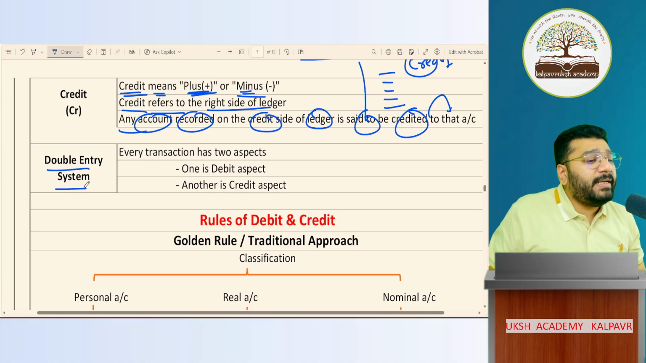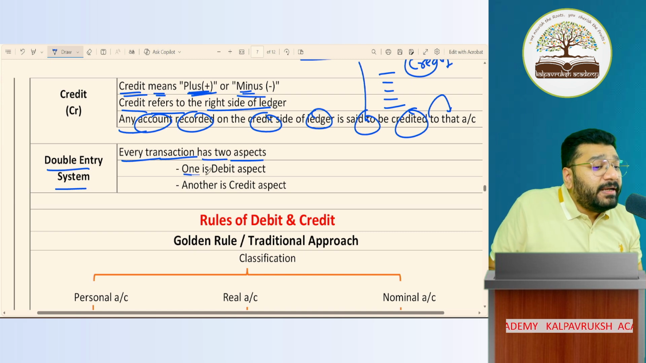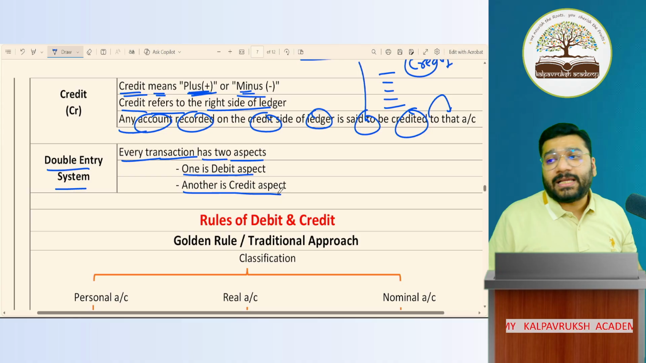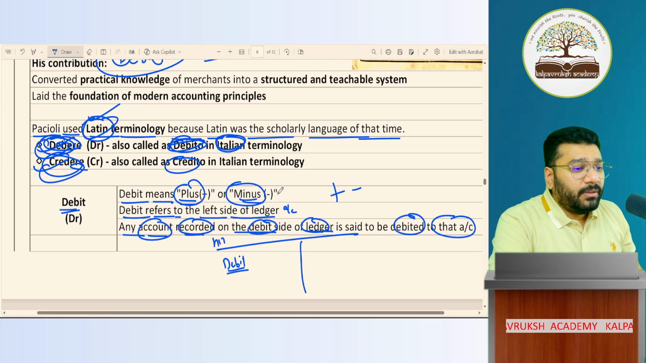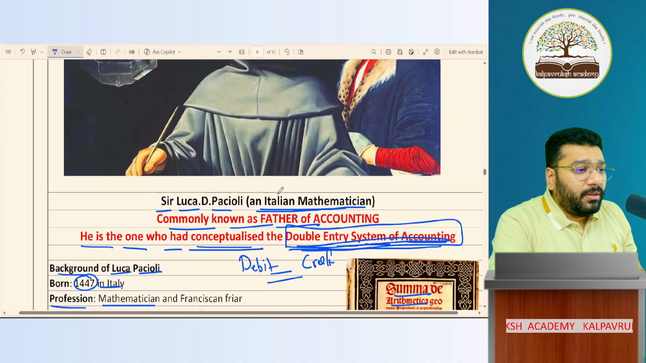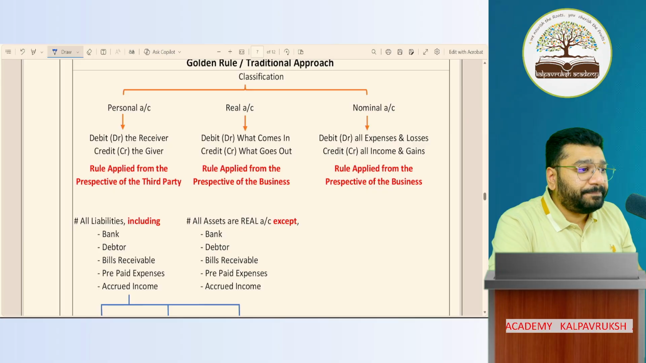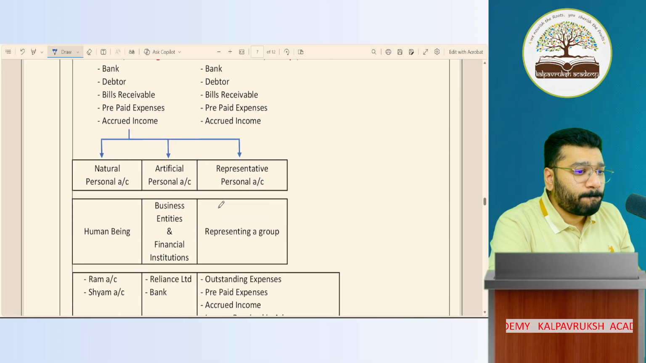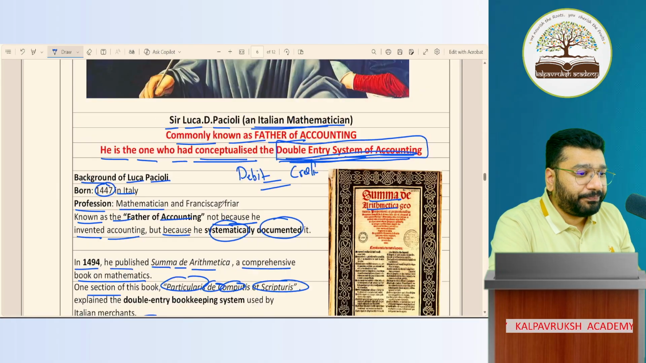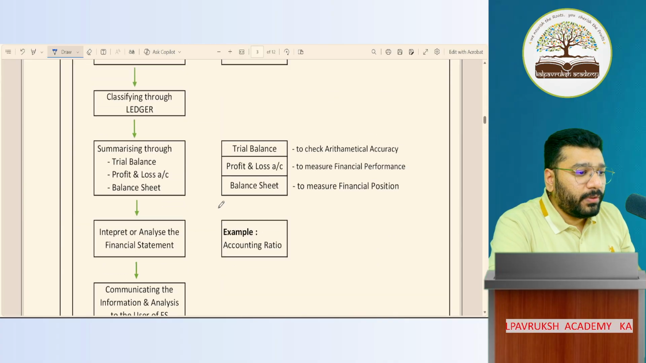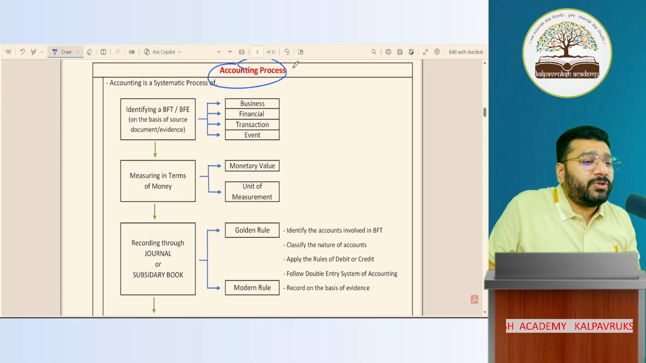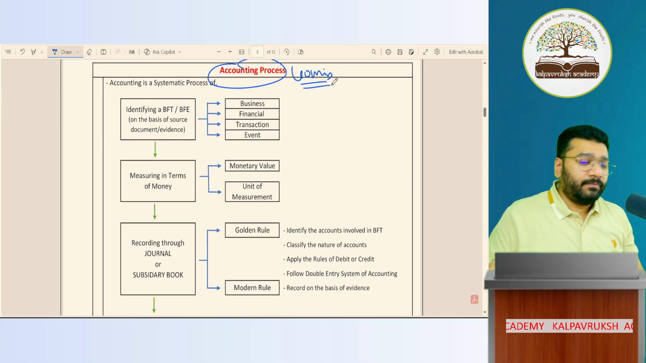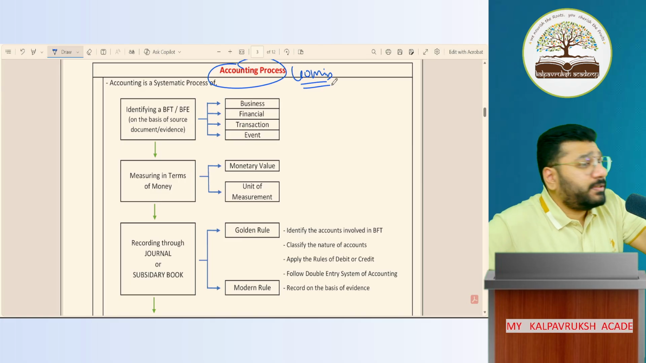So we are following the double entry system of accounting, where every transaction has got two aspects. One is the debit aspect, another is the credit aspect. Clear or not clear? Today I wanted to discuss this process, but unfortunately we don't have time, because this will take a solid 40 minutes to discuss. Can we reserve this for the next class?